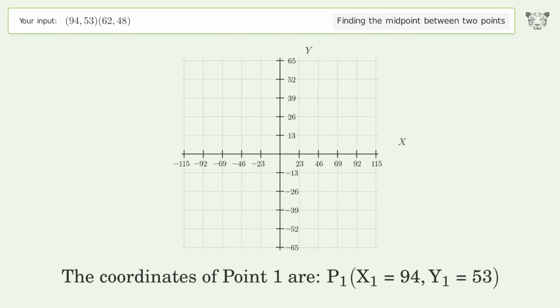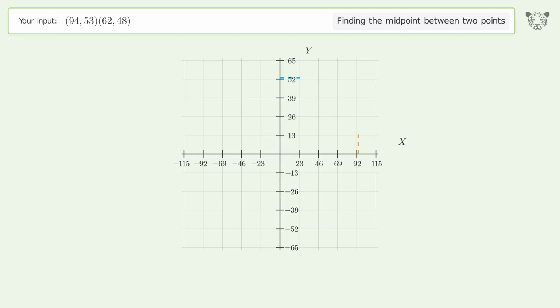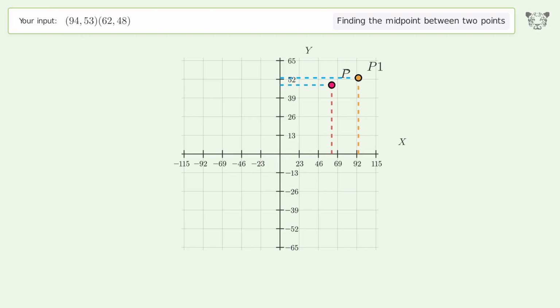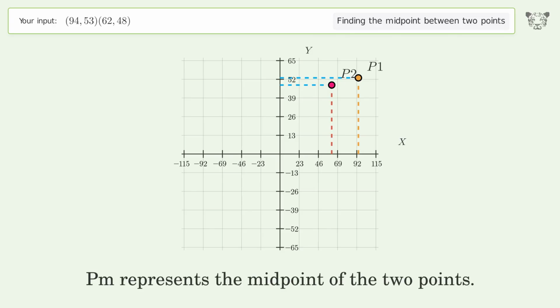The coordinates of point 1 are x1 equals 94, y1 equals 53. The coordinates of point 2 are x2 equals 62, y2 equals 48. PM represents the midpoint of the 2 points.